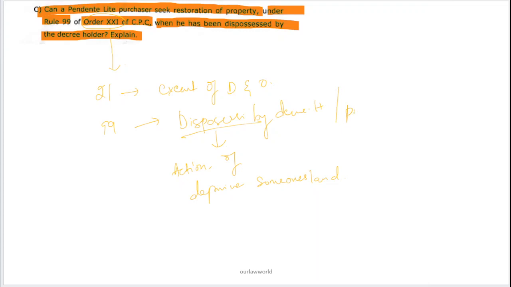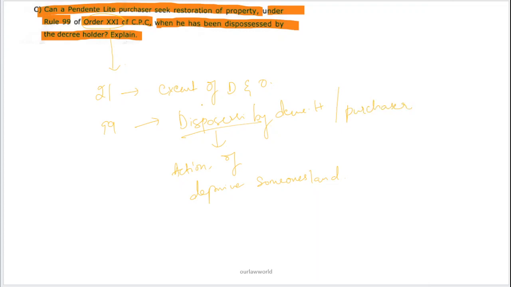Order 21 is regarding execution of decrees and orders, and Rule 99 speaks about dispossession. Dispossession means an action of depriving someone of land. Rule 99 speaks about dispossession by decree holder or purchaser.